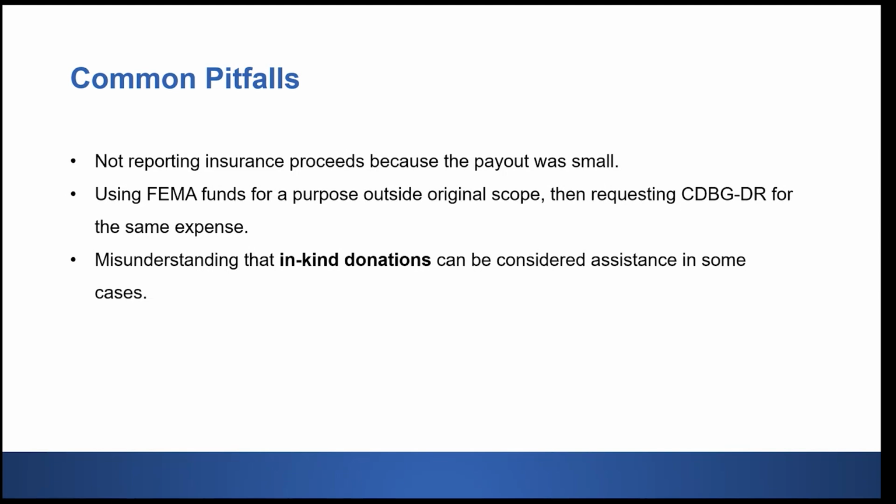Another common issue is incomplete documentation, especially if it's not in writing, it will be considered not verified. And finally, sometimes applicants forget to coordinate across funding sources, so that can cause a duplication or miss opportunities. Just keeping these pitfalls in mind, hopefully it'll save you a lot of time and frustration down the road.